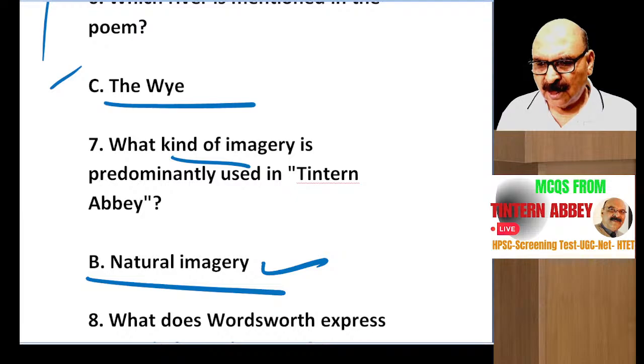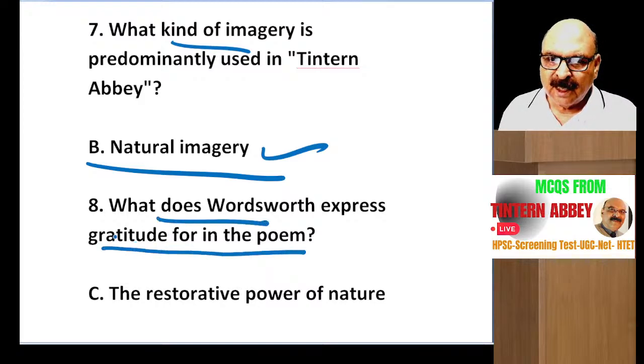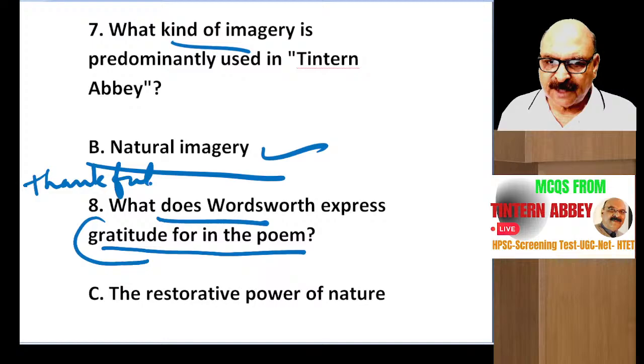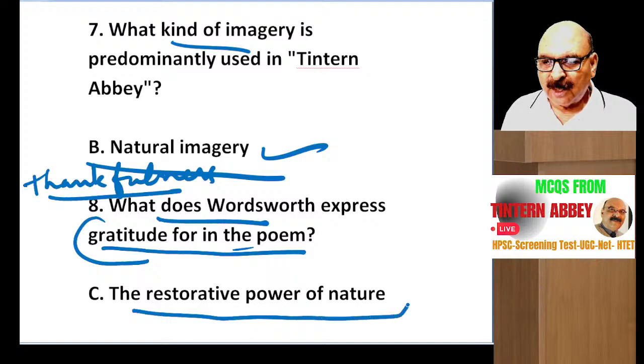Okay, next question. What does Wordsworth express gratitude for in the poem? Gratitude means a sense of thankfulness. For what does Wordsworth show a sense of thankfulness in this poem? The restorative power of nature.